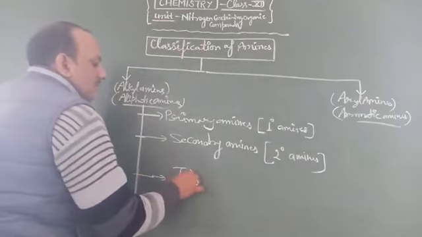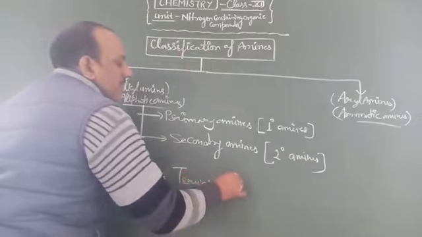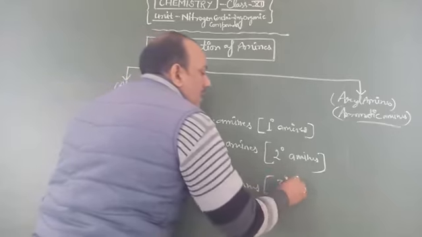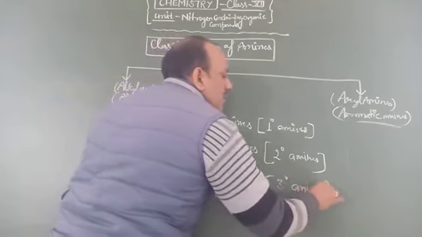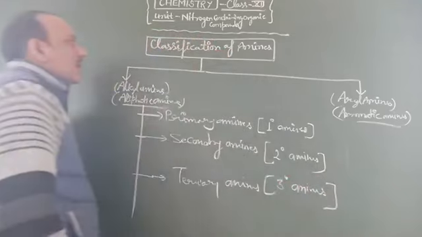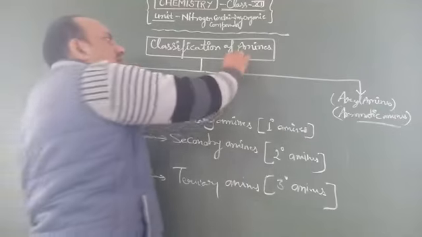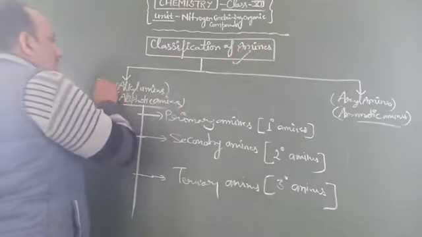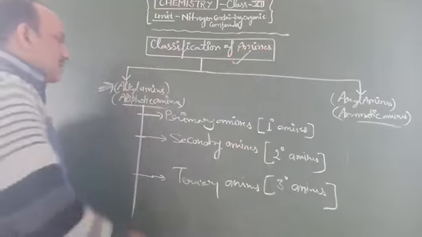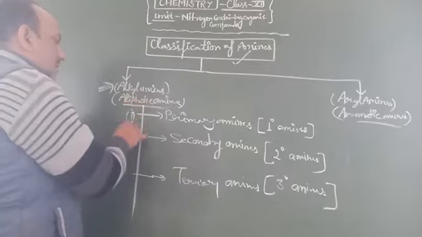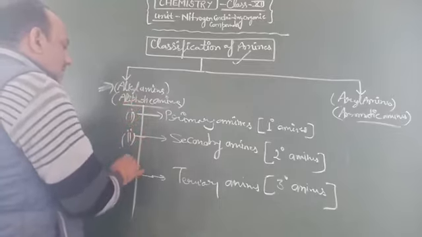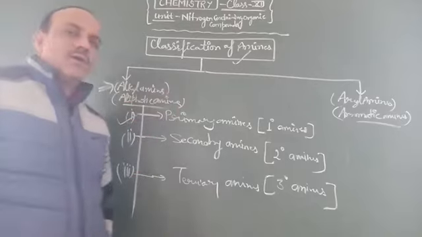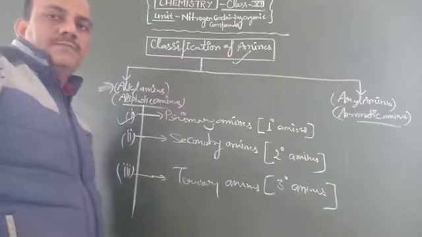And the third one is known as tertiary amines, called 3 degree amines. This is the classification chart of amines. Now we discuss the definition of alkyl amines and their parts, primary, secondary and tertiary amines, because these are most essential and important for your exam.